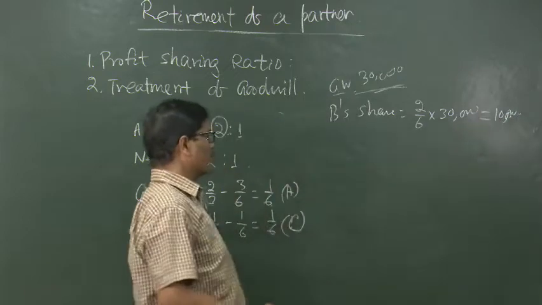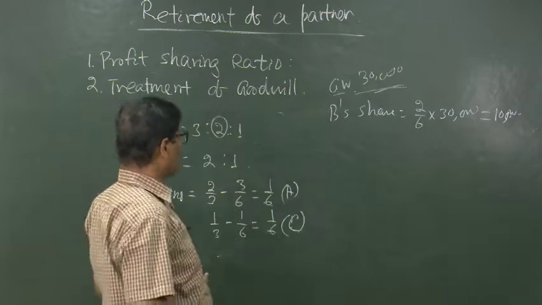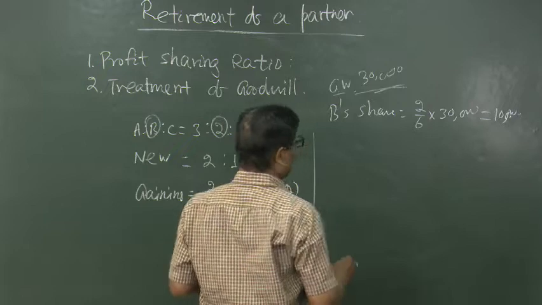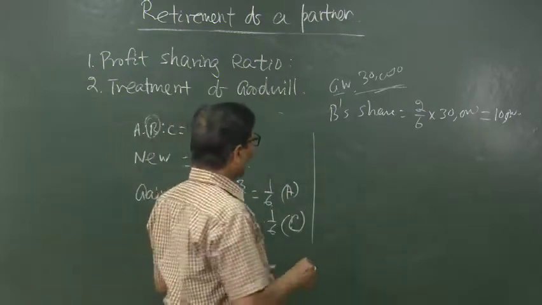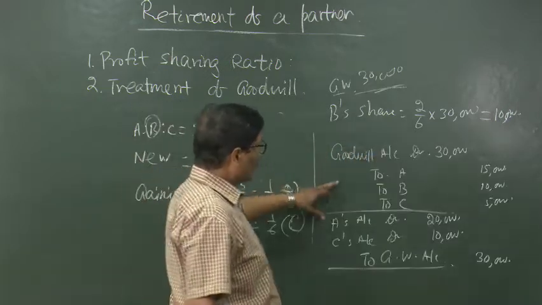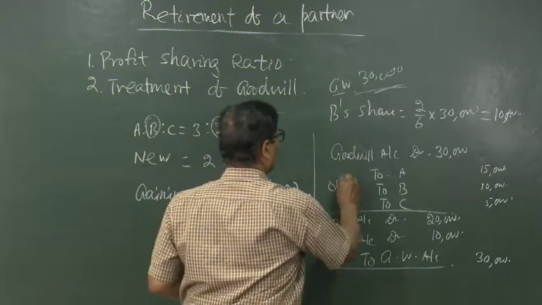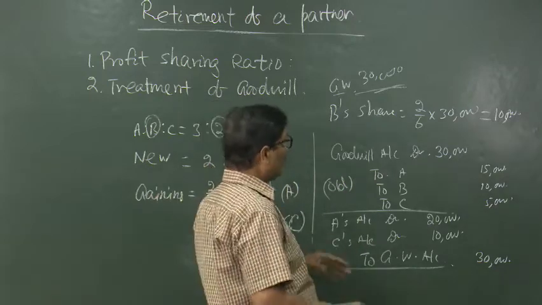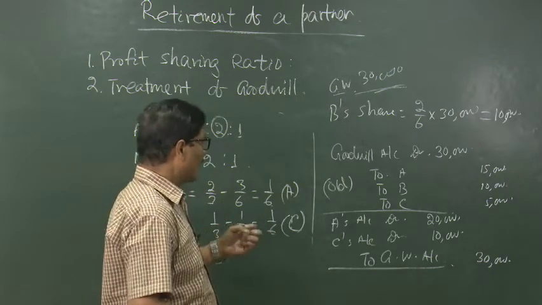For these 10,000 we can adjust in the profit sharing ratio like this. Here what we can do is, first of all, debit goodwill account: raise goodwill and write it off. While raising it will be in the old ratio, and while writing off, because we cannot keep it in the balance sheet, we have to write it off, and it will be written off to the accounts of the continuing partners in the new ratio.